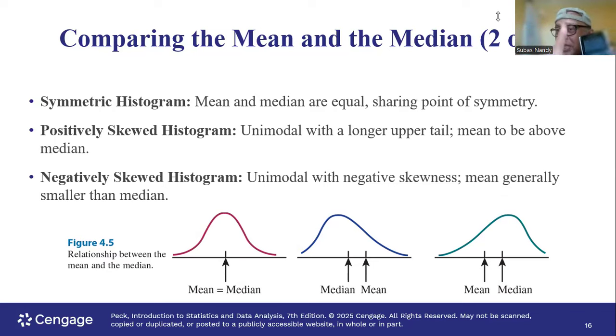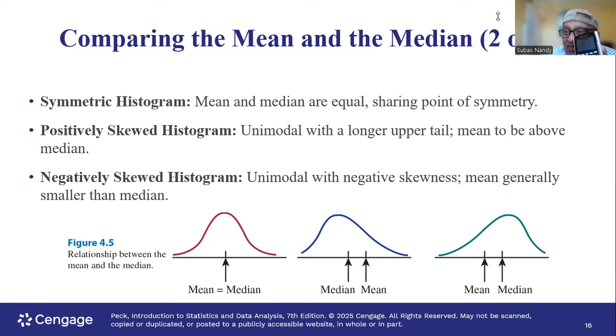One more time, if the mean is approximately equal to the median, it's approximately symmetric or bell-shaped. Symmetric means the left half is equal to the right half in area, as in the curve on the left. If the mean is greater than the median, as in the curve in the center with an extended tail on the right, large numbers pull the mean towards it. So what happens? This is right skewed or positively skewed.